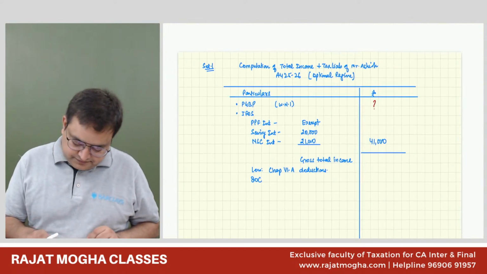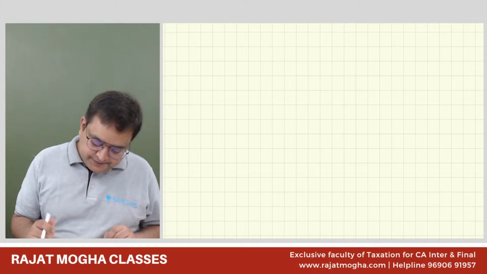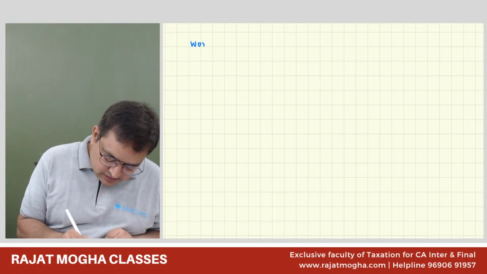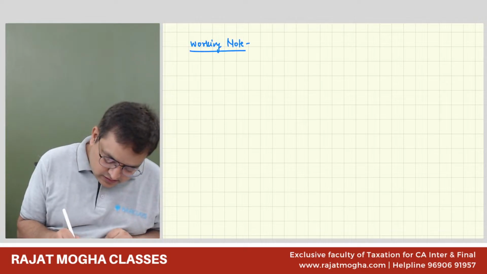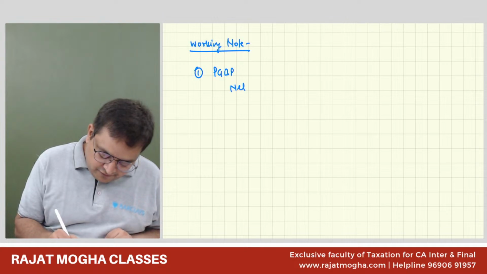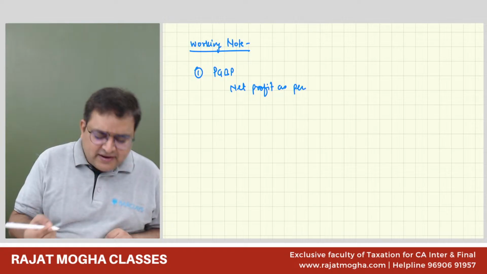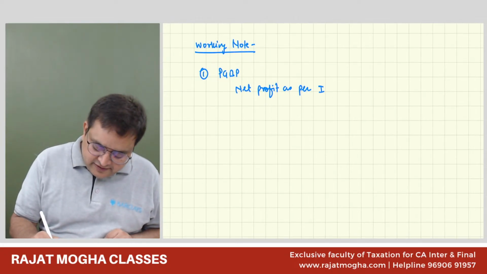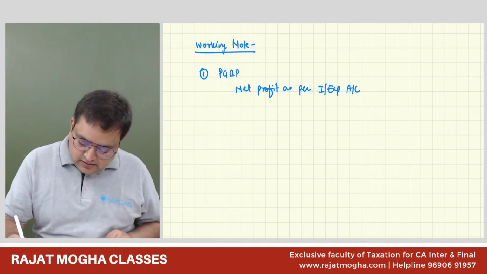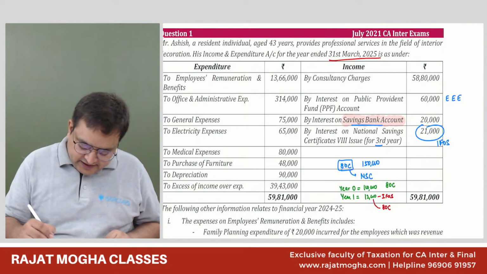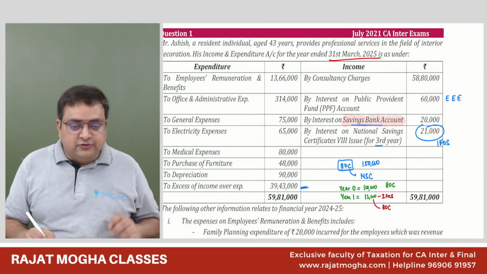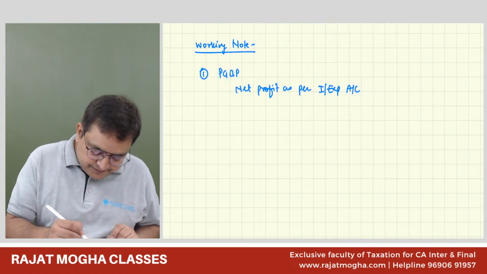Now, I'll make a working note. PGBP. Net profit as per P&L account. As per P&L account, income and expenditure account does not make any difference. Even if you write P&L account, that's perfectly fine. In your exams also, 39,43,000.